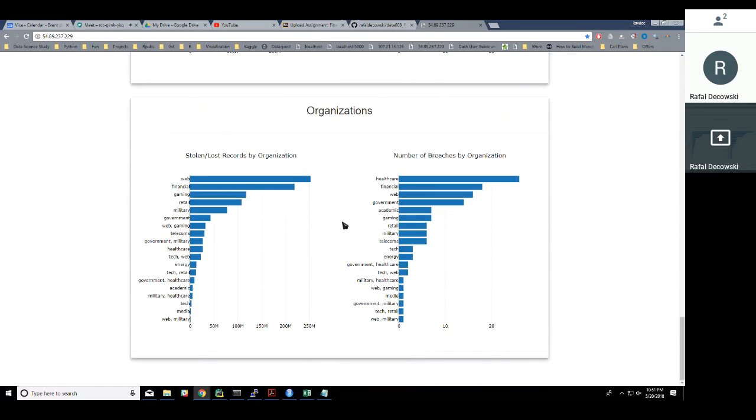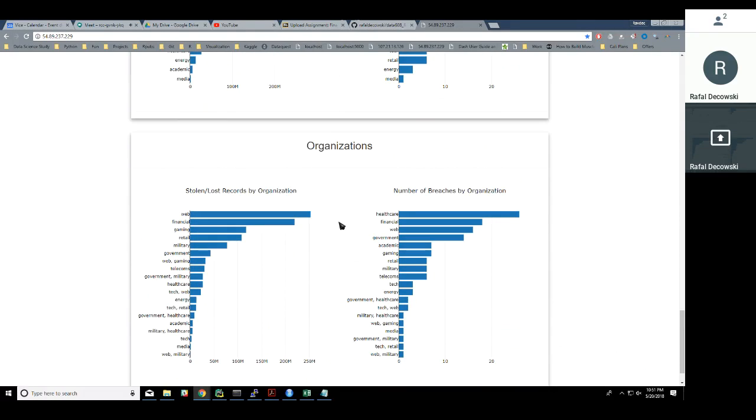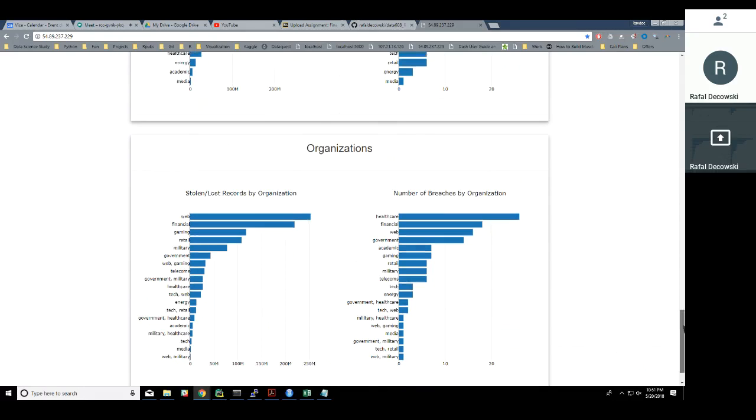We can see the same or a similar pattern in the organization. It's a similar but separate feature. And this is it.